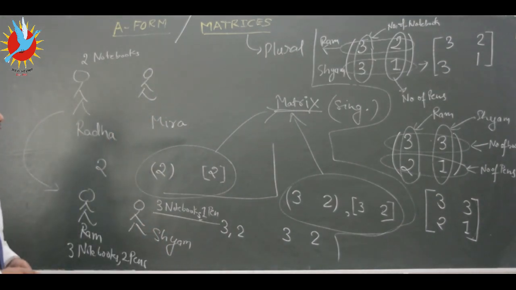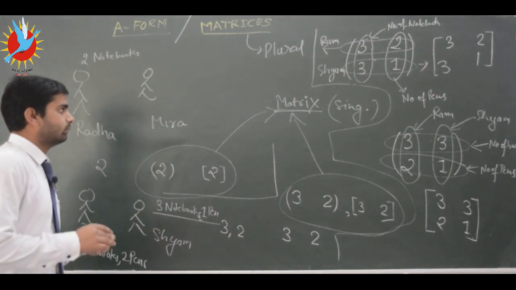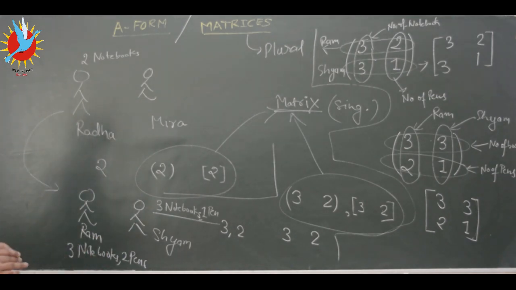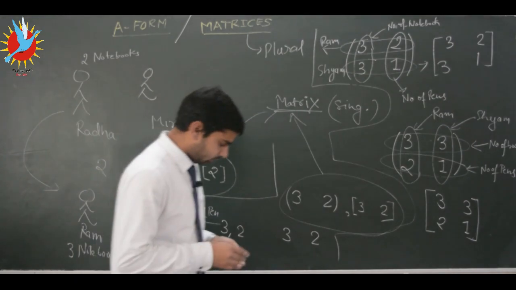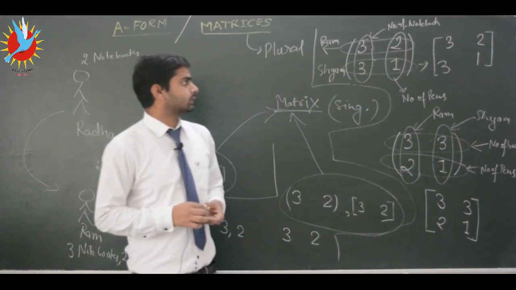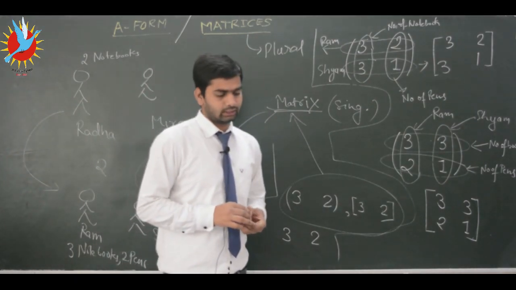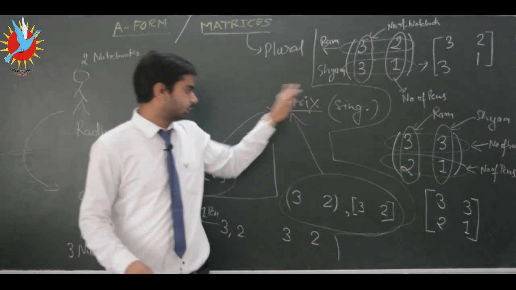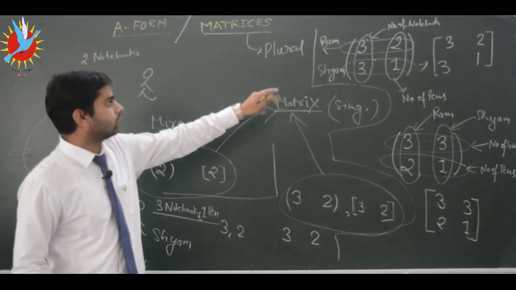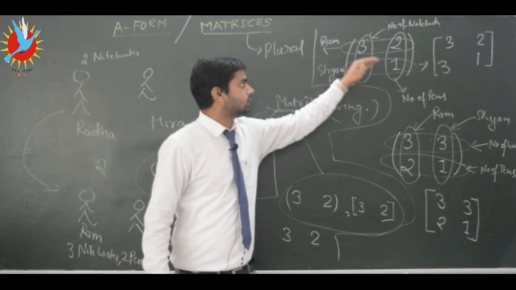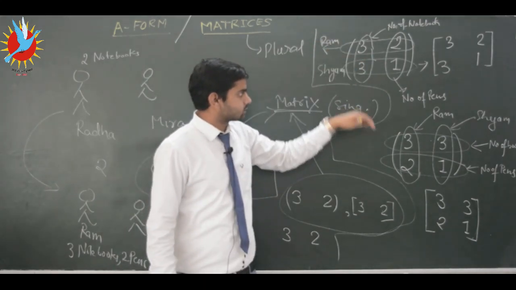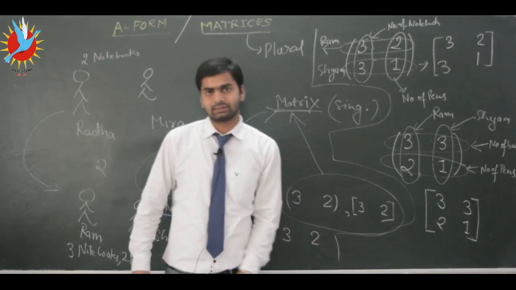Okay, so basically this was the formation of matrices, where we can write numbers in arrangement of horizontal and vertical lines. In this example we have 4 numbers, and we are arranging these numbers in horizontal and vertical lines, and this arrangement is known as matrices.